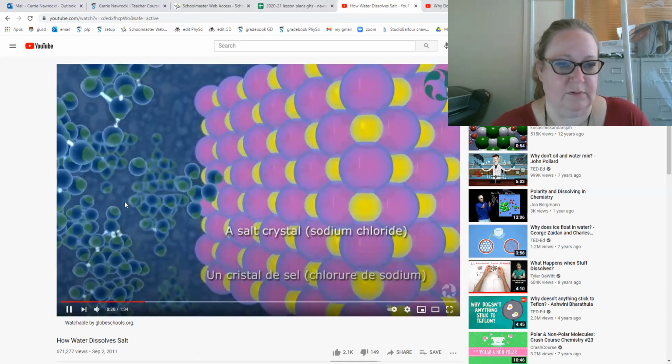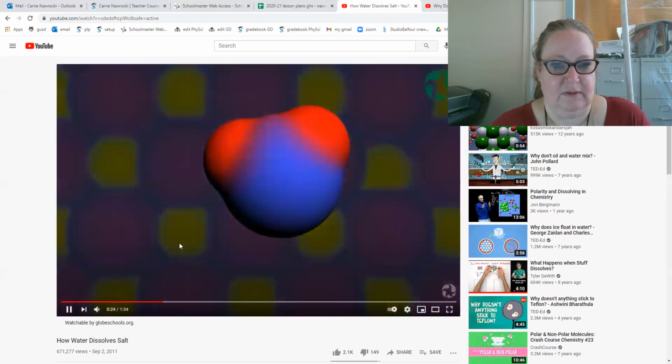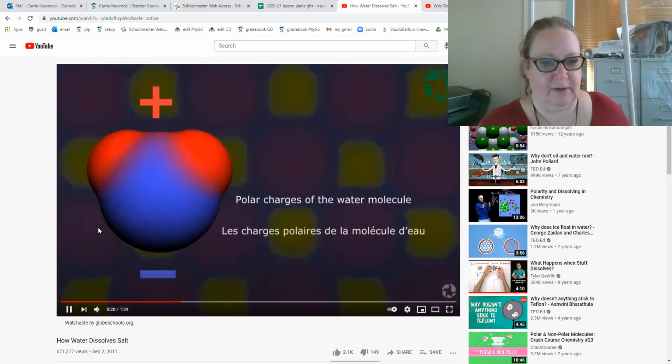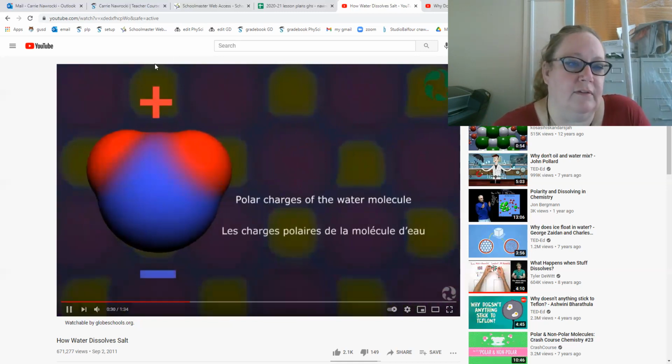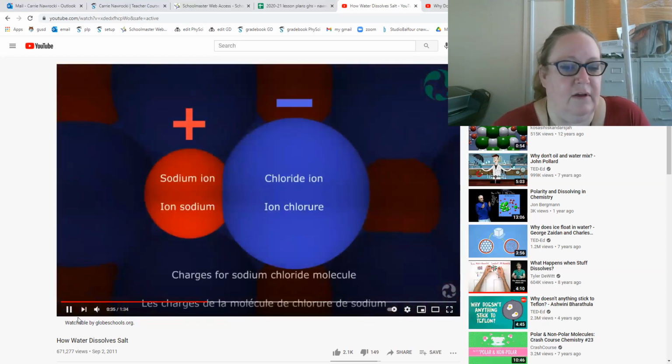Those are water molecules. They tend to clump together a little bit too, which is why, if you pour water, you notice it bubbles up a little bit. That's why. This is where the negatives are, and this is where the positives are. And then salt itself, let me go ahead and explain. Salt itself has a positive and a negative charge.